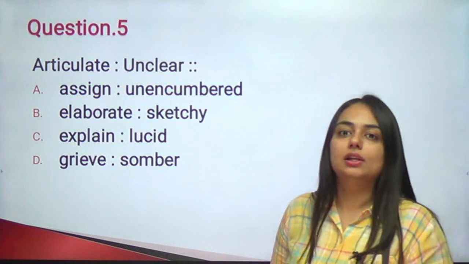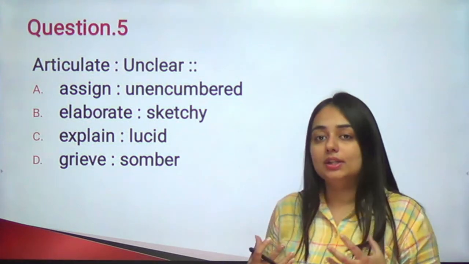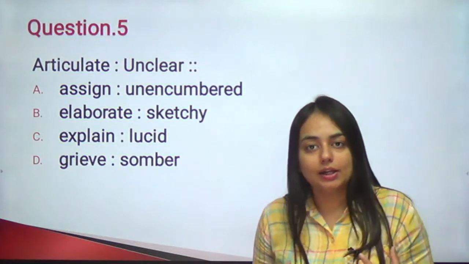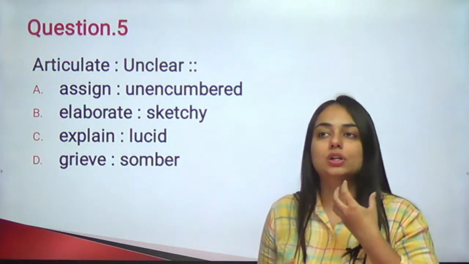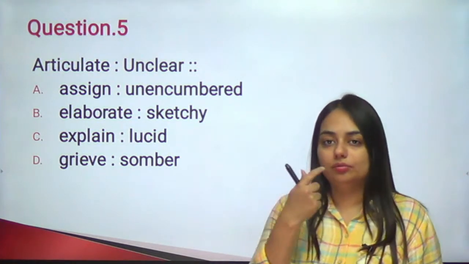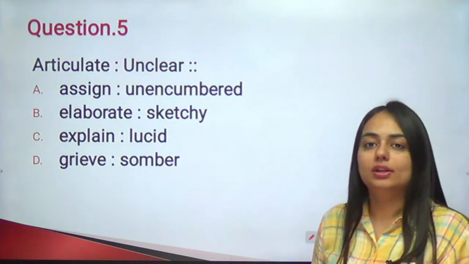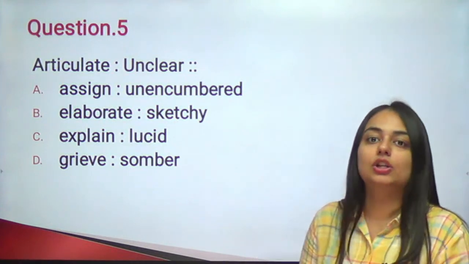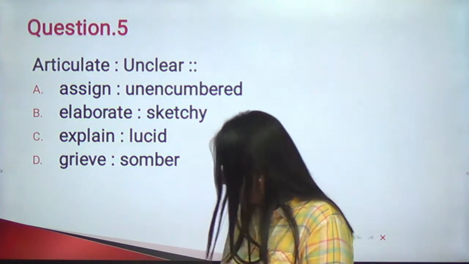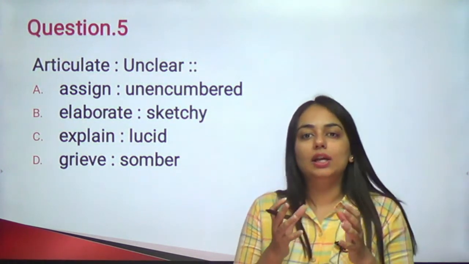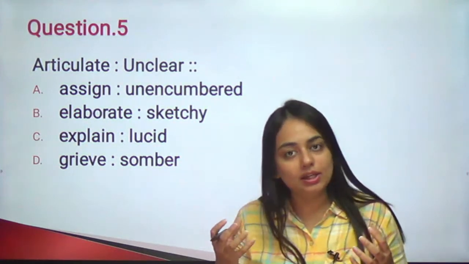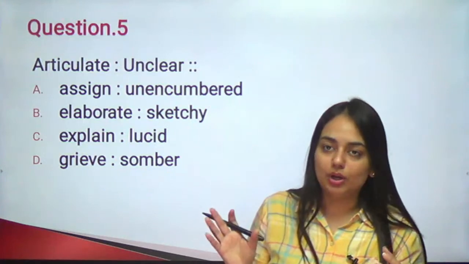Articulate is to unclear. What is articulate? Okay, you must be aware of what articulation is. Articulation is pronunciation of certain sounds and vowels and words using your organs. All the organs that participate in the articulation or the pronunciation of a word. So just to drop a hint for you, articulate means very clear speech, something which has been pronounced very clearly and we can understand each and every word.